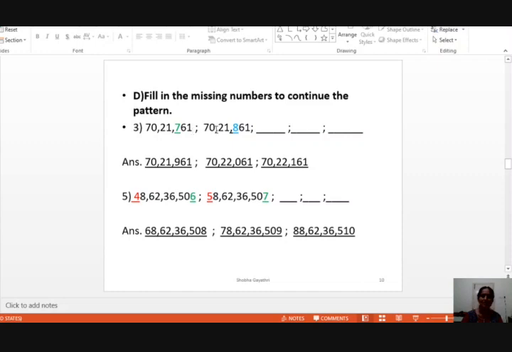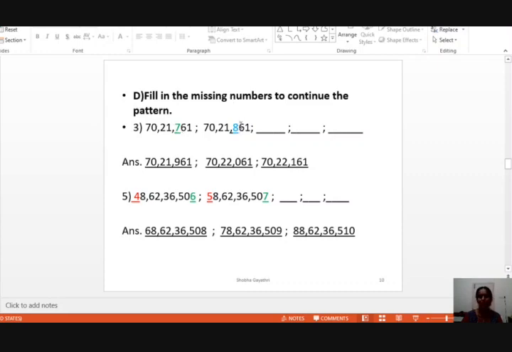The next number is 70,21,861. Only the hundreds place digit is changed. How much is it changed? It is increased by 1. Here the second number's hundreds place is increased by 1, right? Here it is 7, here it is 8.